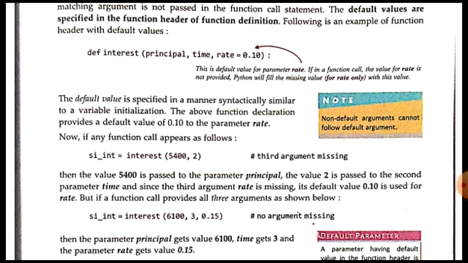But for the rate we haven't passed any value. So what will happen in the case of rate? The default value which was specified in the function definition will be treated as the value of the rate parameter. The value 5400 is passed to the parameter principal, the value 2 is passed to the second parameter time, and since the third argument rate is missing, the default value 0.10 will be used for the rate here.